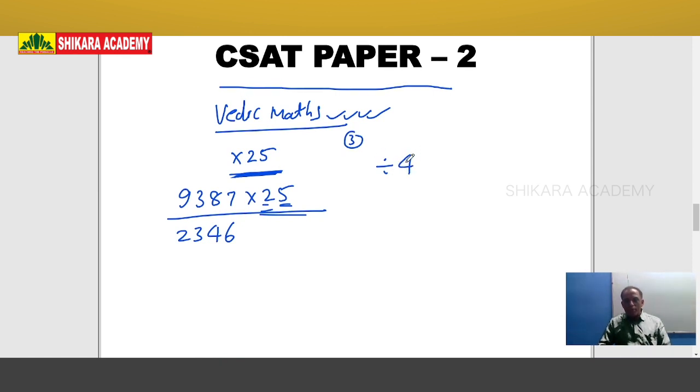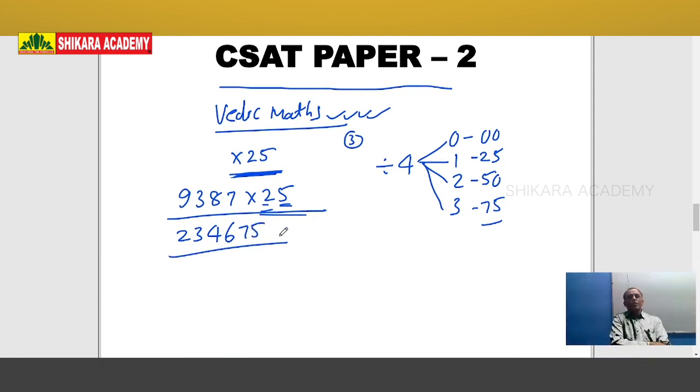Any number divided by 4, the remainder may be 0, 1, 2 or 3 only. If the remainder is 0, after the quotient write two zeros. If the remainder is 1, write 25. If the remainder is 2, write 50. If the remainder is 3, write 75. In the present case, the remainder is 3, therefore after the quotient write 75. This is your answer.